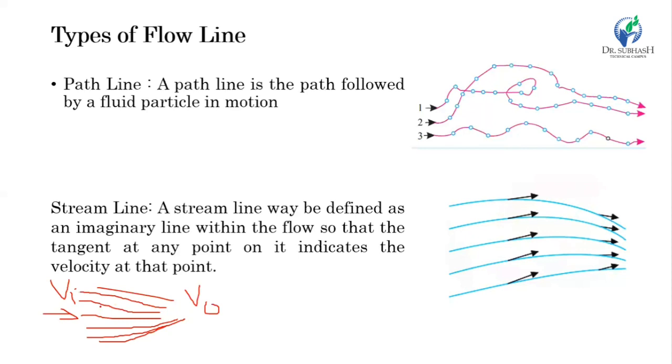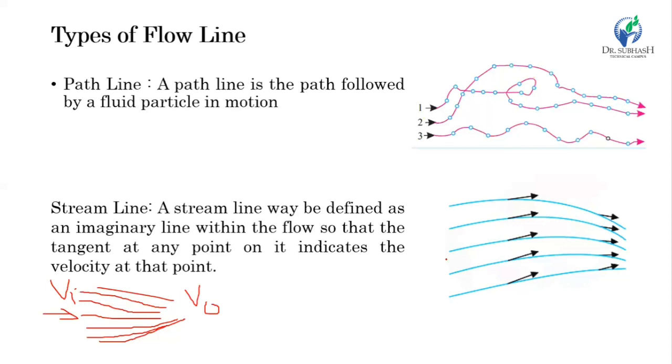Here, one another point can be noted: the path line gives the path of any particular particle at successive instances of time, whereas the streamline indicates the direction of a number of particles at a time. So here the path line will indicate the motion or the path of any one particle at a time.